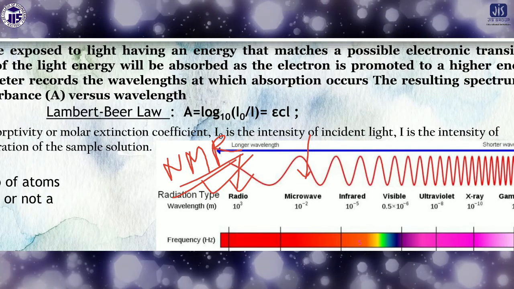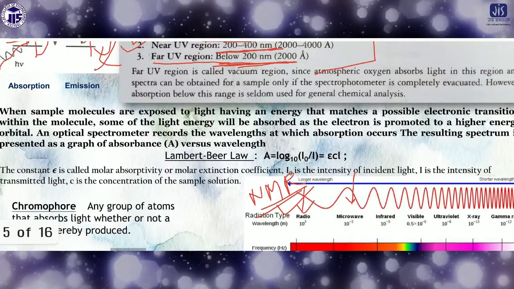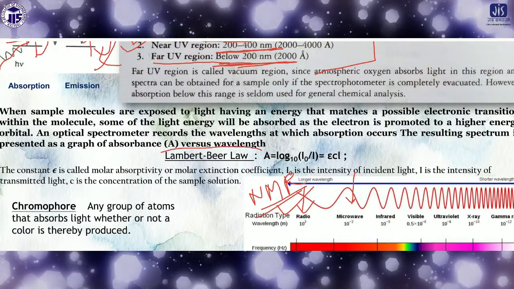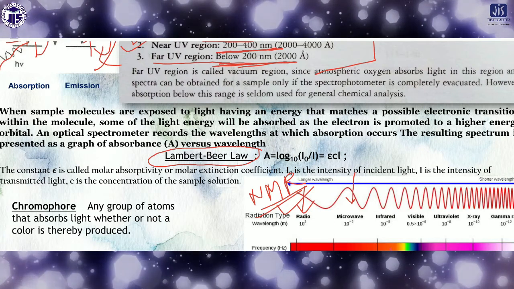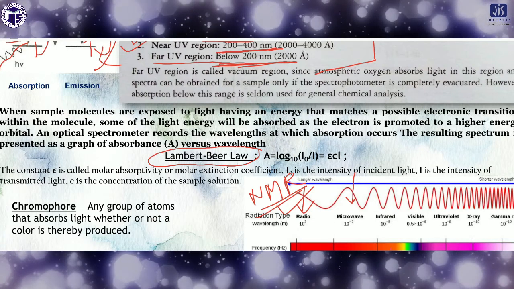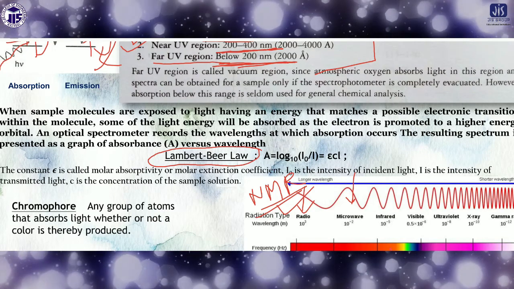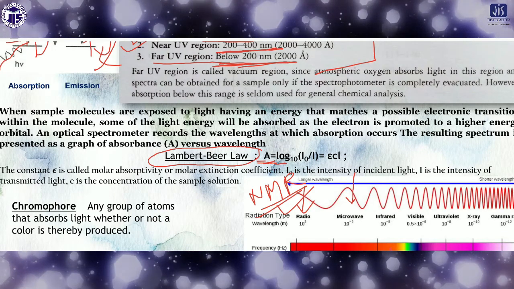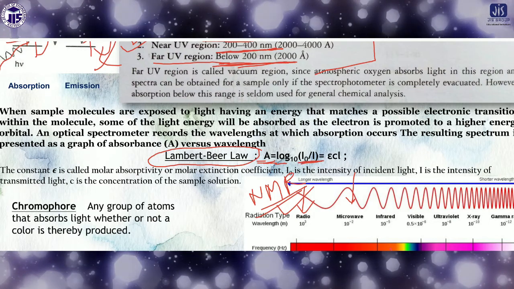And what absorption occurs in the sample is according to the Lambert-Beer's law. In the Lambert-Beer's law, absorbance means what amount of light, if you take it as photons, is absorbed. Absorbance A equals log I0 by I. I will tell you what epsilon is.